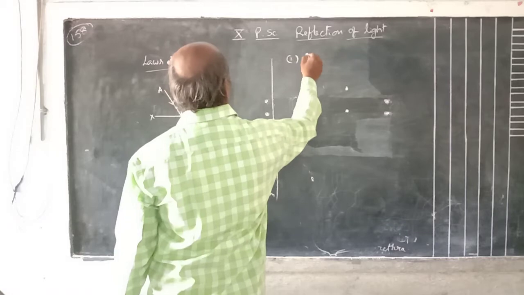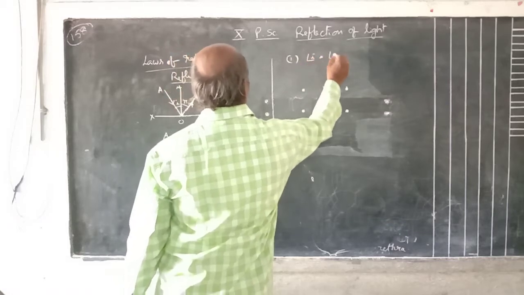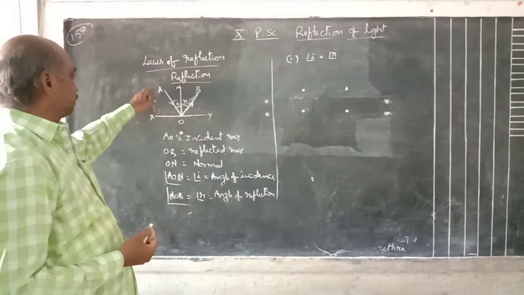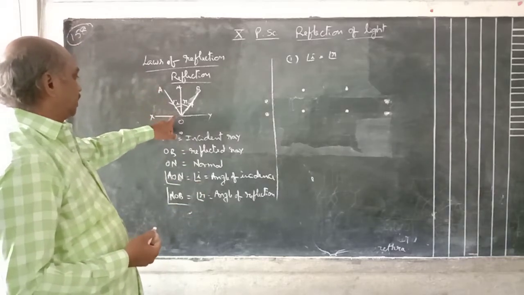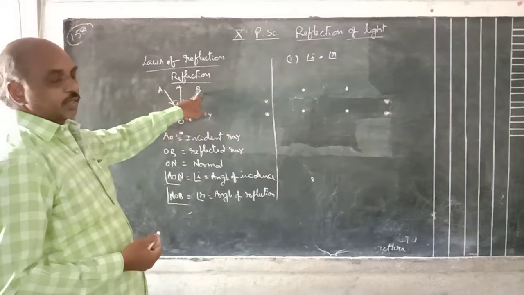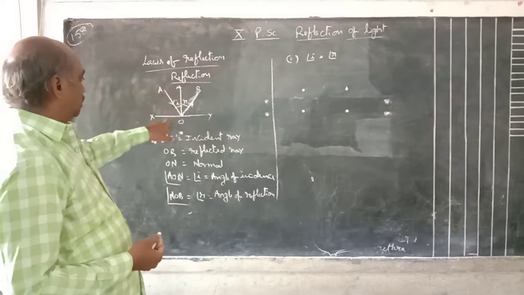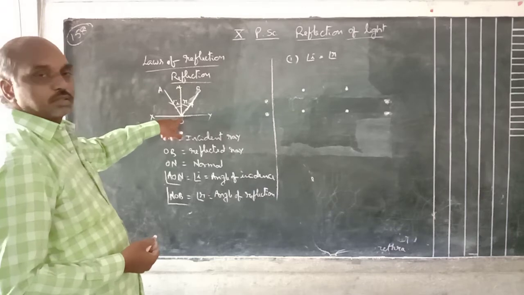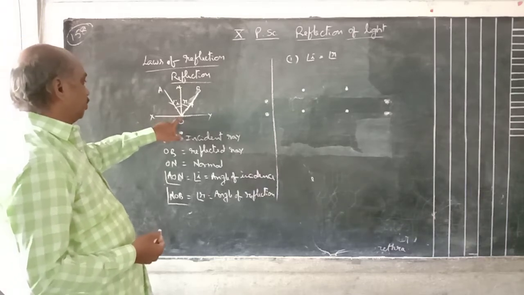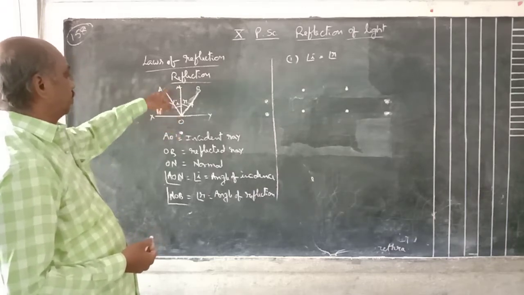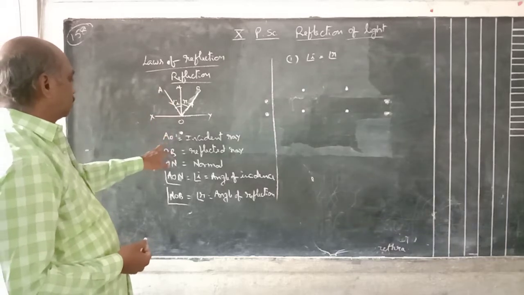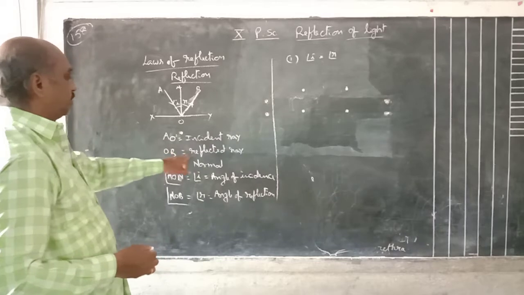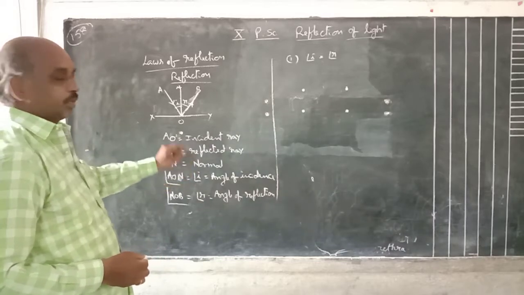First one is angle of incidence is equal to angle of reflection. What is the angle of incidence? See this diagram. Here AO is the incident ray, OB is the reflected ray. Here XY is the surface. The incident ray touches the XY surface at O. Draw a perpendicular at O. That is ON, the normal. So AO is the incident ray, OB is the reflected ray, ON is the normal.